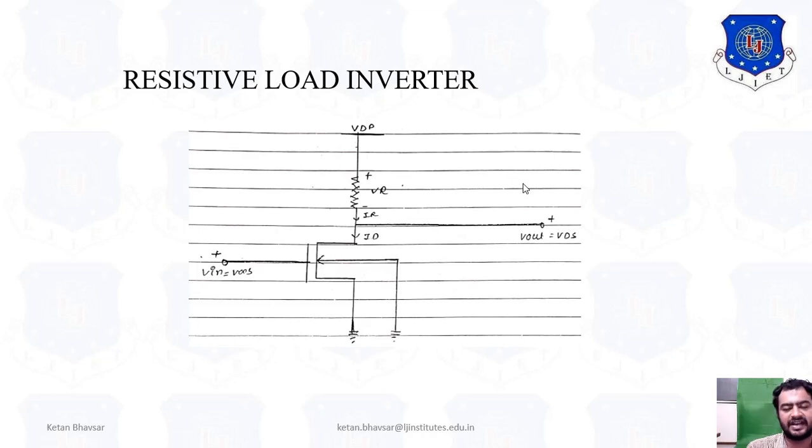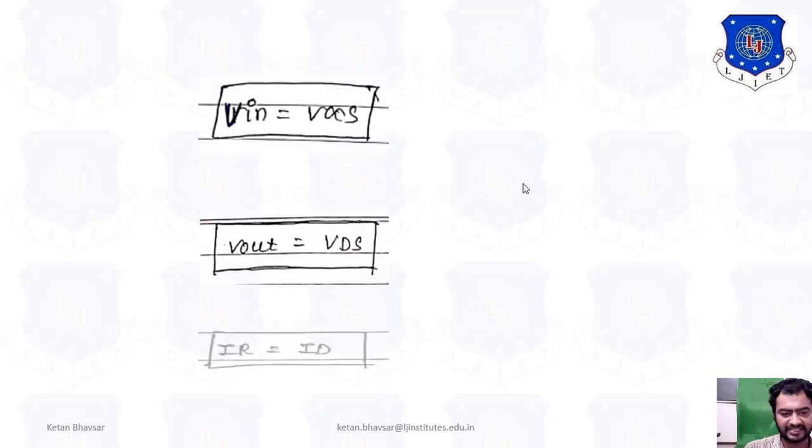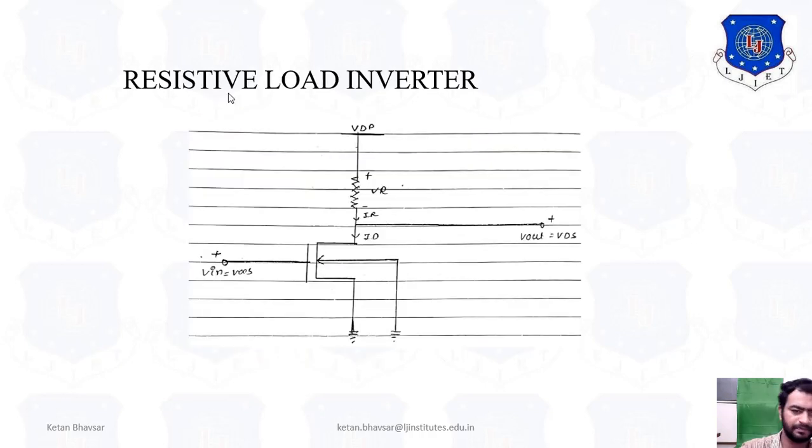VDD is VDD, and IR is the current of the resistive load, or ID, the drain current. So it's a simple diagram. Instead of the PMOS, we are putting the resistive load. So Vin is equal to VGS, Vout is equal to VDS and IR is equal to ID. You can see from this particular diagram that Vin is equal to VGS, Vout is equal to VDS, IR is equal to ID.